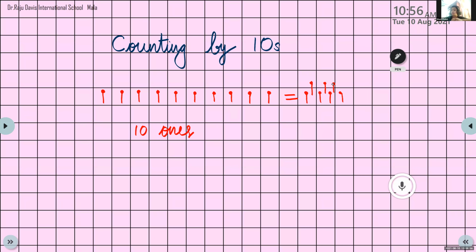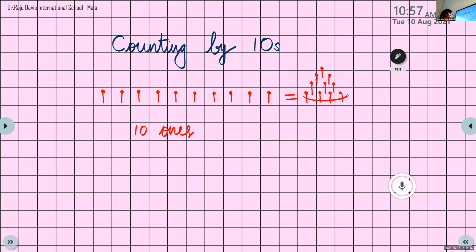Then again you can see space, so there you can draw 2. Then 1. You can count 1, 2, 3, 4, 5, 6, 7, 8, 9, and 10. Now we are putting it as a bundle, so you can put a rubber band. So this is a bundle of 10.